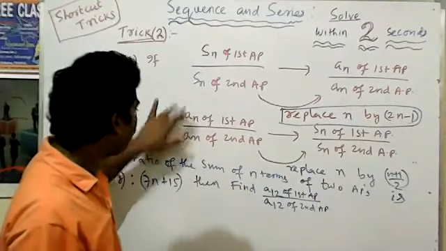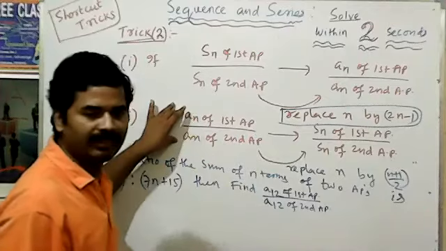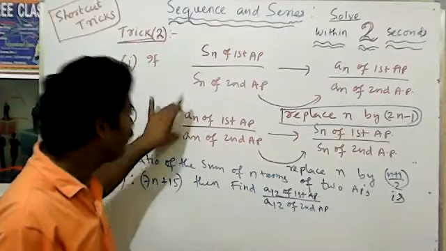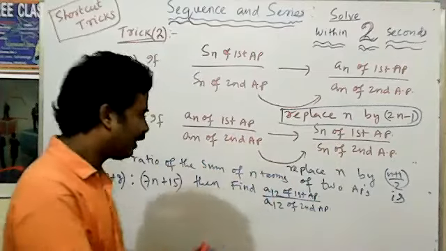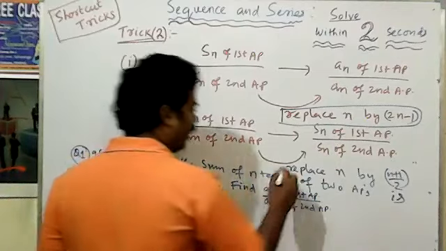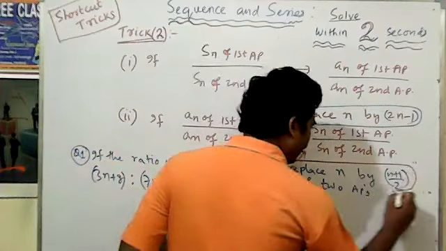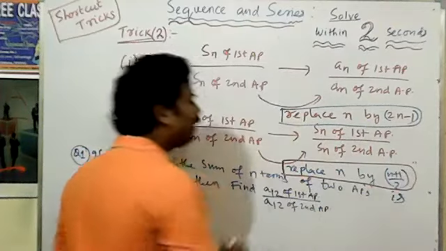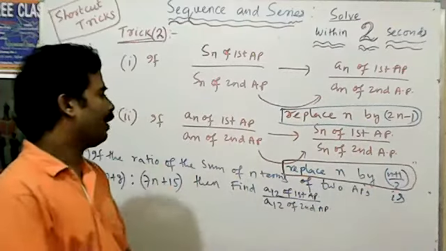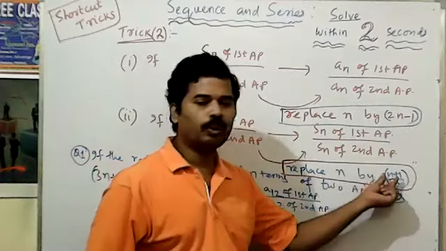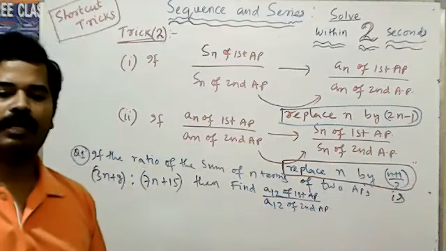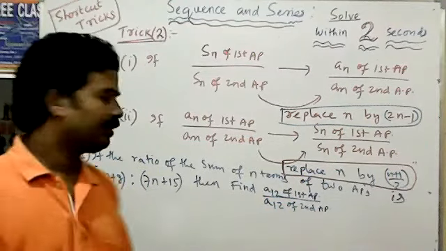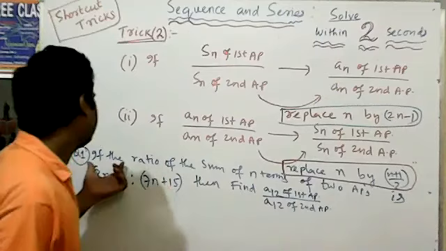Or if the ratio of an is given, तब हमको Sn का वैल्यू निकालना है. तब क्या करेंगे? Replace n by (n plus 1) by 2. In place of n, you have to put (n plus 1) by 2. So here check the question.